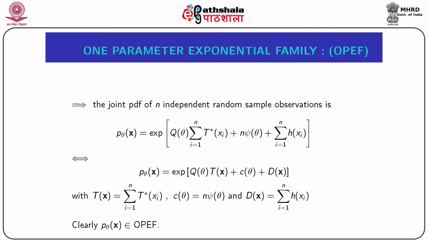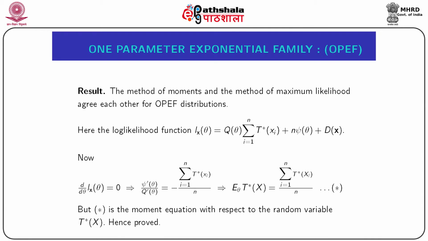Now, this can be looked upon as p theta x curl equal to e to the power q theta into a statistic t of x curl plus c theta plus d of x curl, with the choice tx curl equal to summation i from 1 to n t star xi, c theta equal to n into psi theta, and dx curl equal to summation i from 1 to n h of xi. Clearly, if we can express the joint PMF or PDF p theta x curl this way, then p theta x curl will belong again to one parameter exponential family.